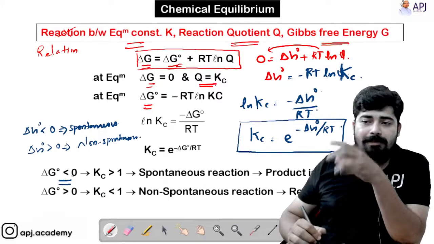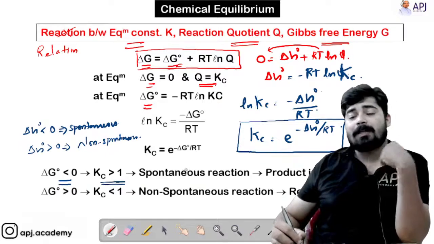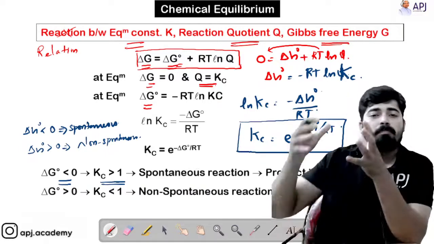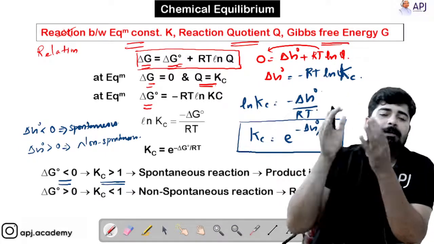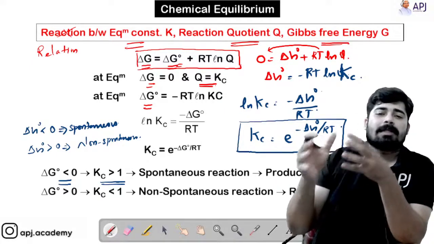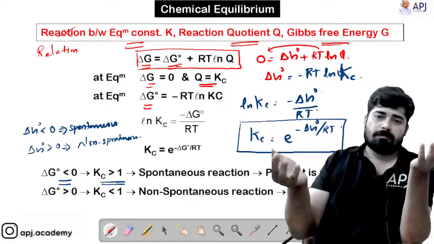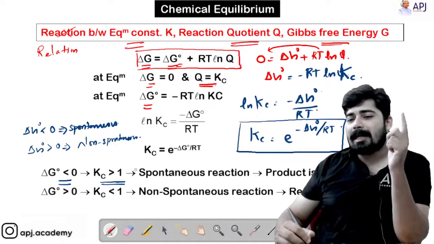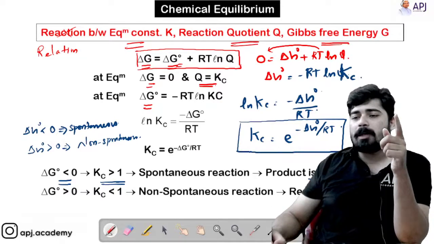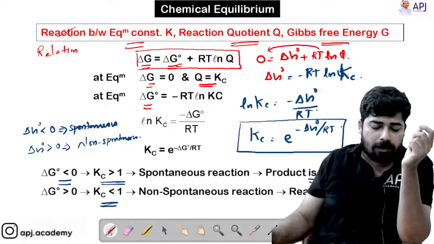Here is a condition. If delta G is less than 0, then Kc will be greater than 1. If Kc is greater than 1, more product will be formed. If Kc is less than 1, less product will be formed, that means the concentration of reactant will be greater than the concentration of products. So Kc greater than 1 means the product is predominant, and Kc less than 1 means the reactant is predominant.